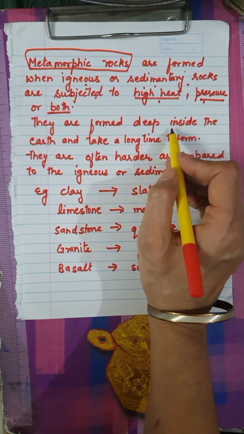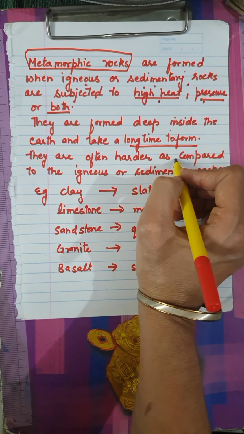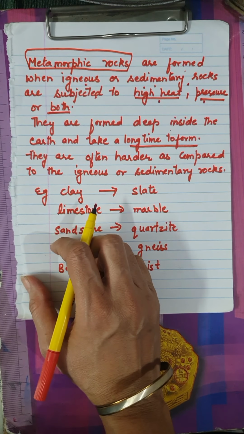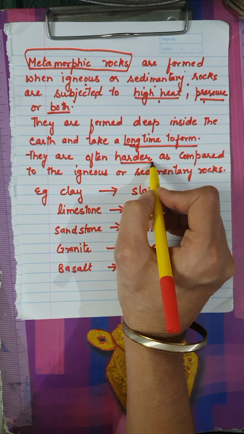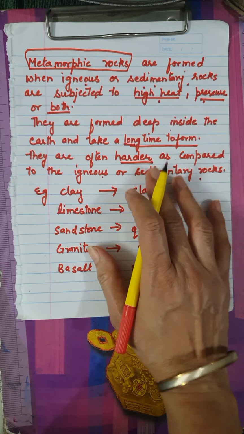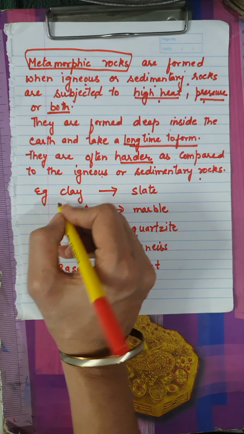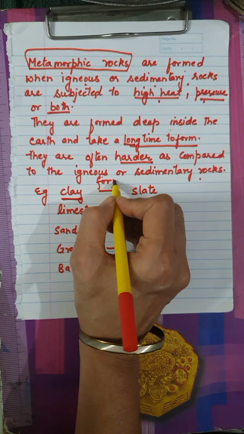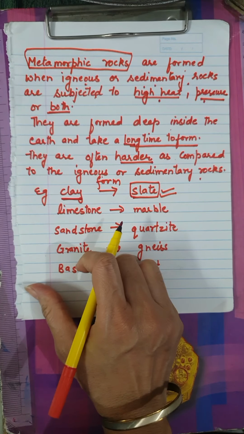And they are formed deep inside the earth and take a long time to form as compared to sedimentary and igneous rocks. And because they take a long time to form, they are harder as compared to igneous and sedimentary rocks. So what do we learn here? That when one changes its form, we can take an example that clay changes its form and becomes slate. So slate is a metamorphic rock.